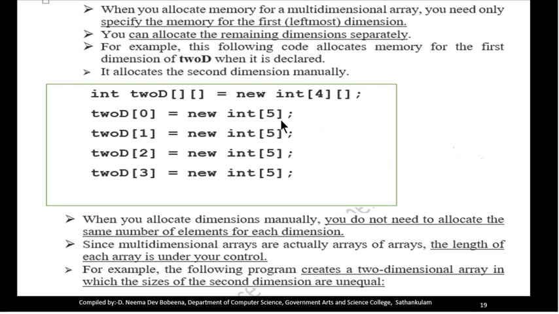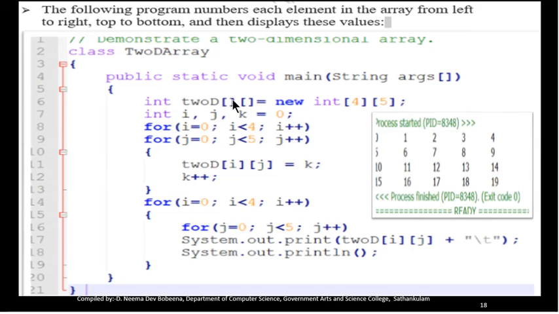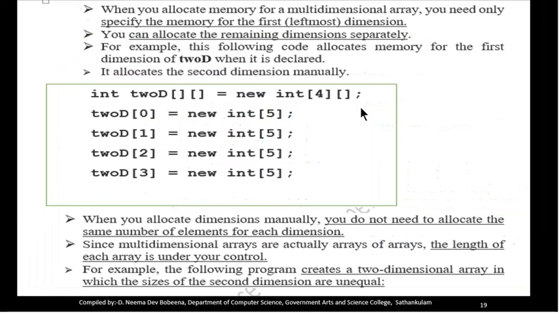Then we are going to see a variation of this two-dimensional array declaration. We can specify the memory for the first, leftmost dimension alone. After that, we can allocate the remaining dimensions separately. In the previous example, in a single line, int 2d 2 square bracket is equal to new int of 4 5. What we are going to do now is, first we will declare the array wherein only the size of the row is given, the columns is not specified. The column sizes are specified explicitly like this: 2d of 0 is 5, that means 0th row has 5 columns, first row has 5 columns, second row has 5 columns, and third row has 5 columns.